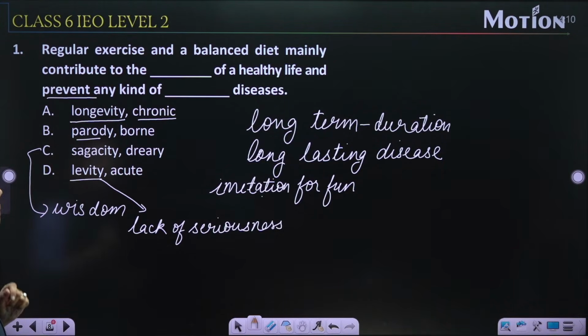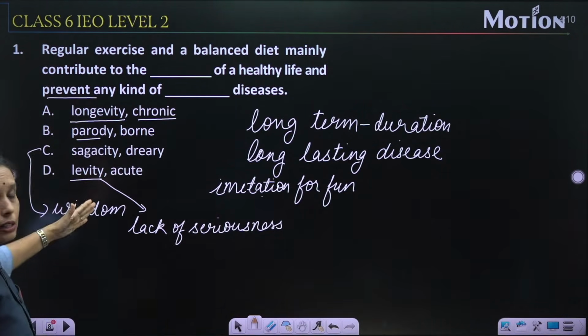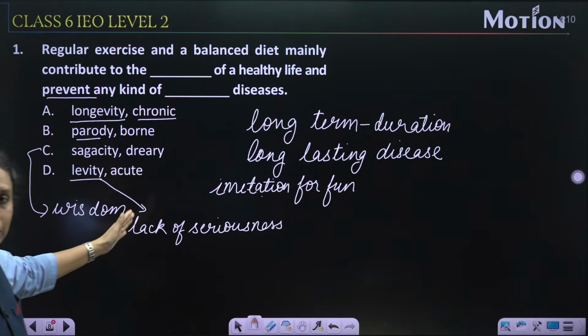Regular exercise and a balanced diet mainly contribute to. Regular exercise and balanced diet